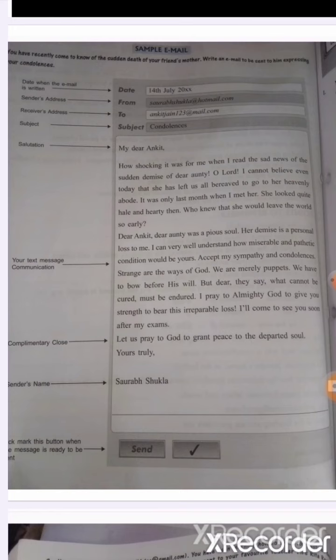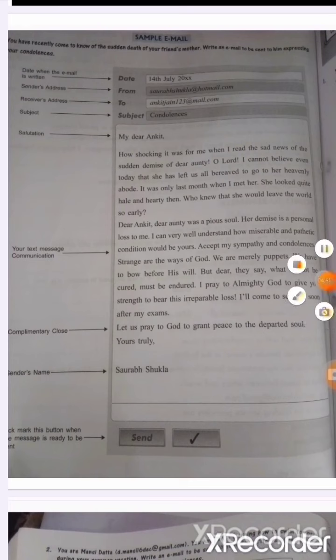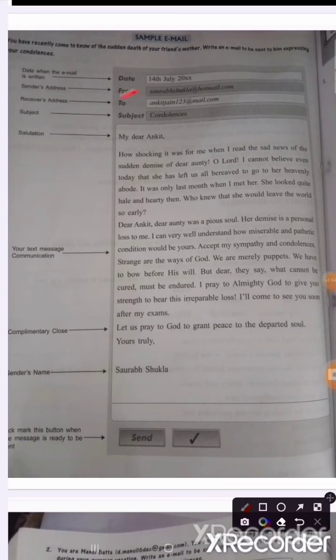Firstly, you have to write the date here, which is given. Then you will write the email ID here. See here at the top, no email ID is given. Then you can use your ID or another ID, or you can make up any simple ID. Then you will write to whom you are writing. That means you will write that ID. Here it is not given, but you have to. Then the subject is condolence. Condolence means he is paying regard, showing the pain which you are feeling for his mother's death.